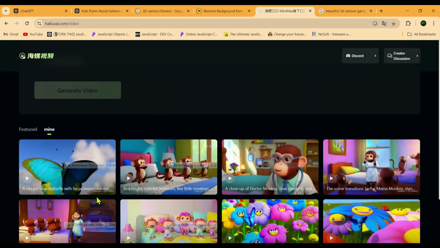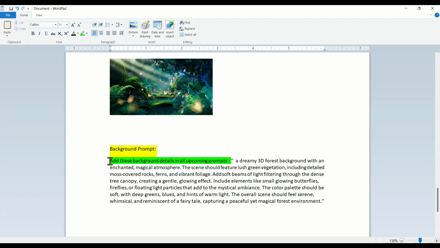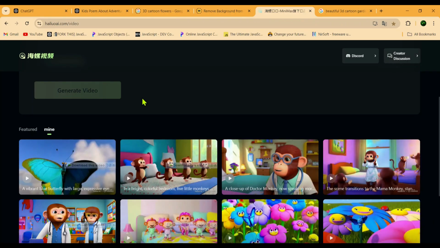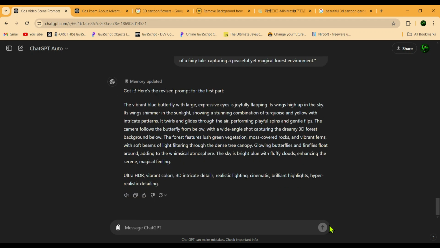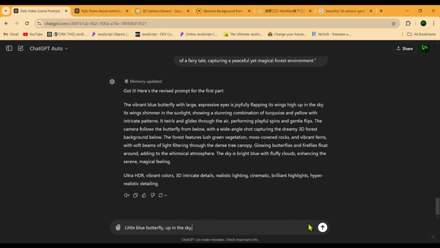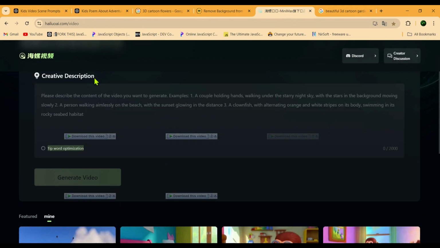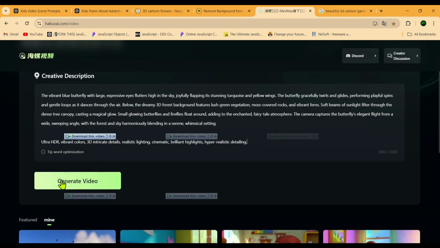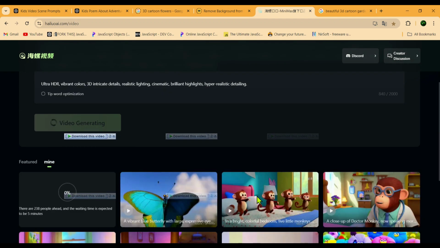If you also get a similar result, just head to the description, copy the background prompt, and paste it into ChatGPT's first tab. Then, send the poem's lyrics again to ChatGPT, and it will generate a new prompt for you. We'll copy that new prompt, paste it into Minimax like before, generate the video, and then we'll see how the new video turns out.